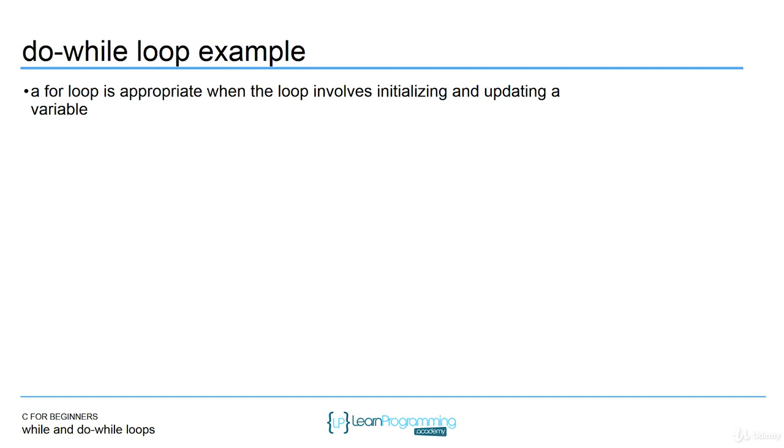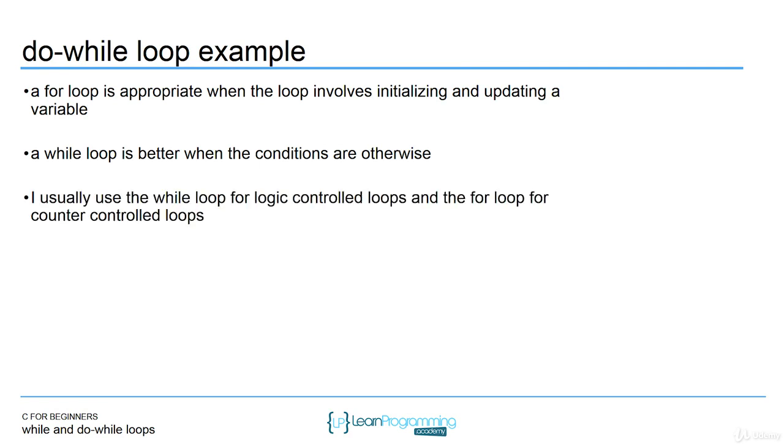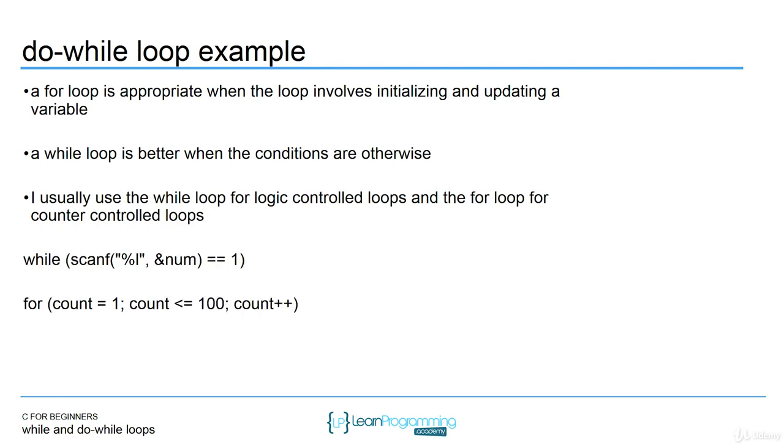A for loop might be a little more appropriate if you want to initialize and update a variable in one line. A while loop is better when the conditions are otherwise. Again, counter-controlled loops: for; sentinel-controlled loops: maybe the while loop. And here's an example of a while loop with a sentinel-controlled loop, and a for loop that's counter-controlled. The while loop can run many times based on what the user enters. The for loop is counter-controlled.